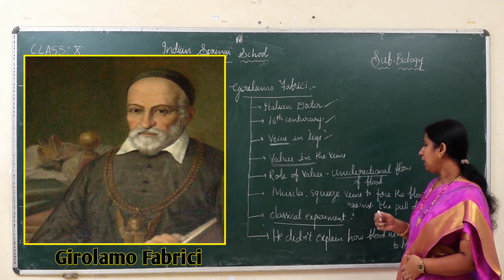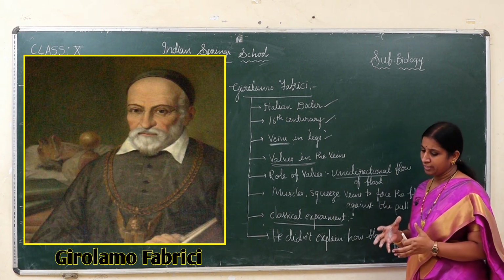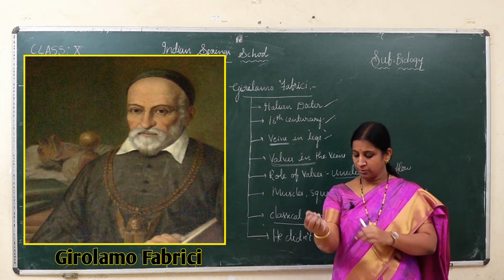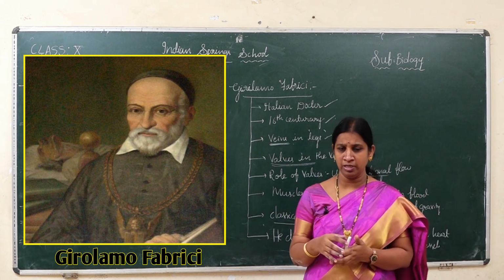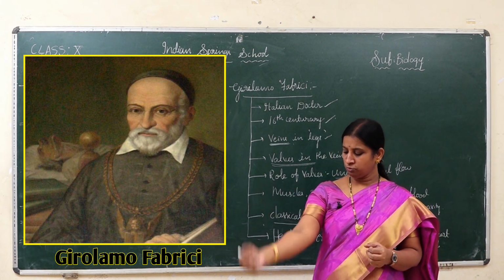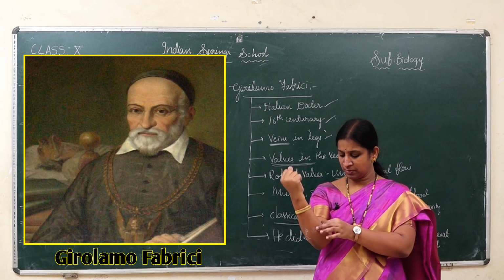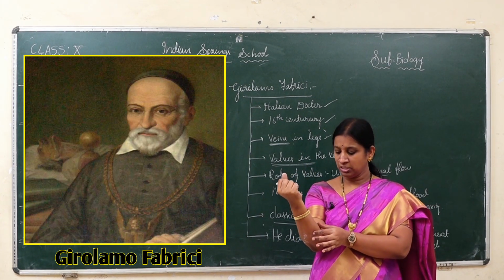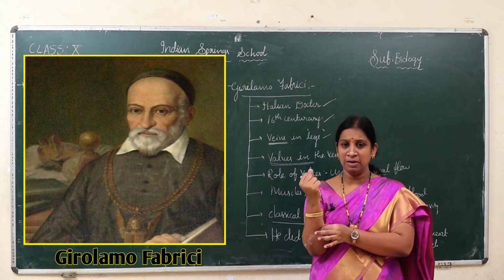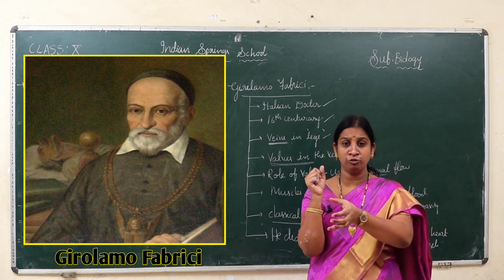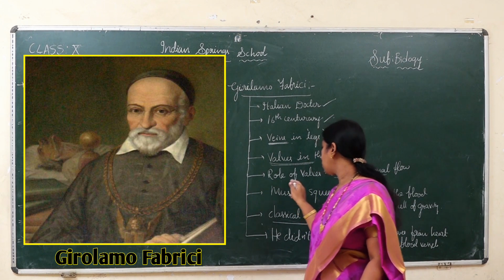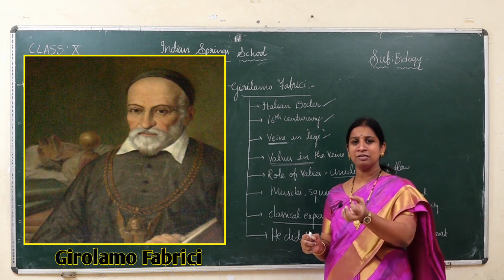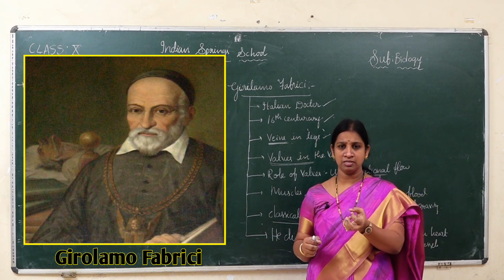Another important thing is how the veins work. Suppose we have many veins, many blood vessels in and around the body. If I move my hand like this, what is present here? Muscle. This muscle squeezes the blood vessels and applies some force on them, and then the blood moves.